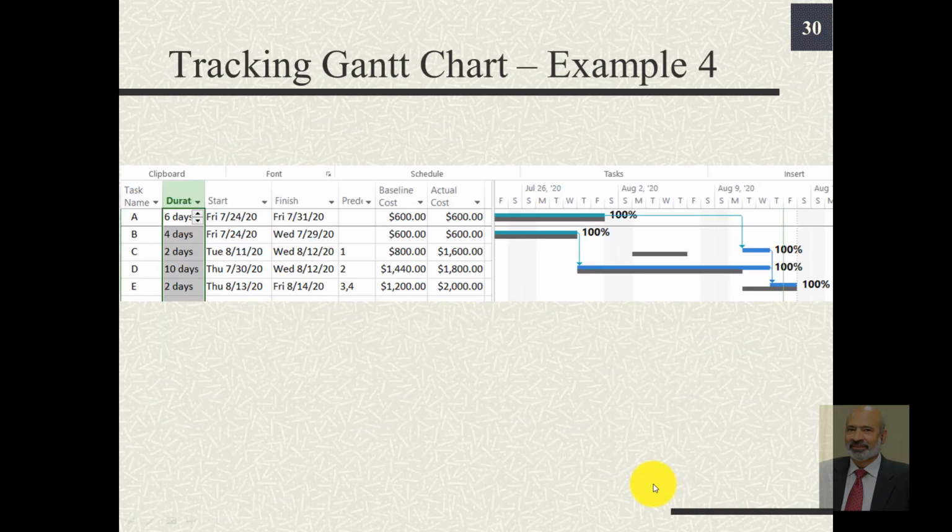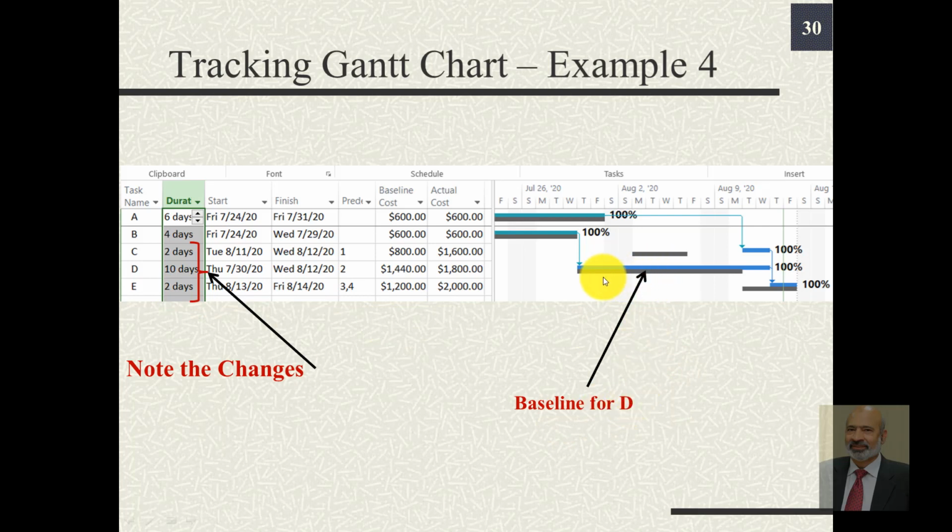This is the Gantt chart you would get if you use Microsoft Project for this example. Notice the change here. C now is being completed in 2 days, D takes 10 days and E takes 2 days. The baseline for activity D was this one, which is the same as that of example 3, but D actually gets completed in 10 days instead of 8 days.